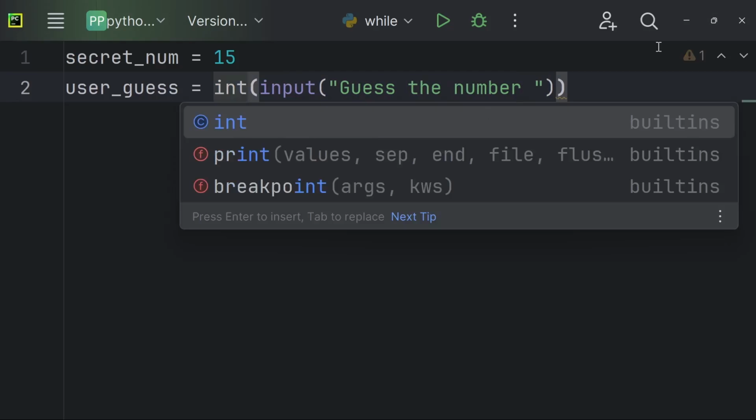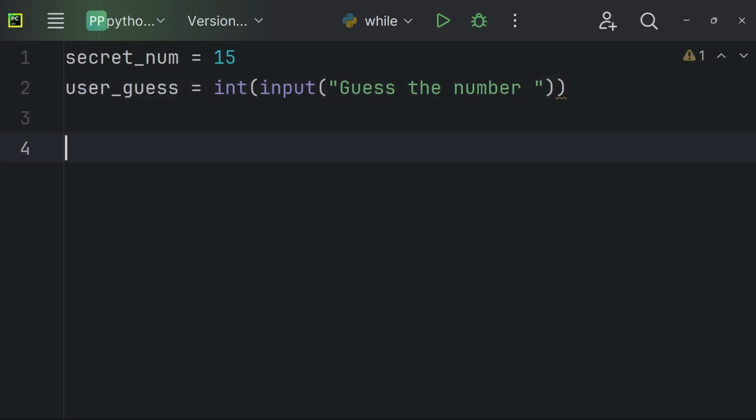Now, if we want to give the user a specific amount of tries to guess the secret number, we're going to use a for loop, and to do so, we're going to start with the keyword for, i, in range 5. This will give the user 5 tries to guess the number.